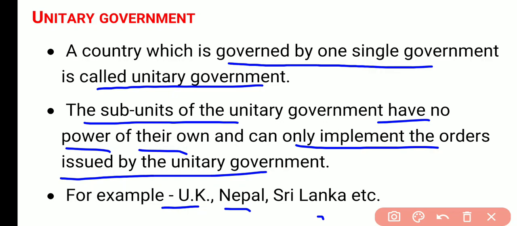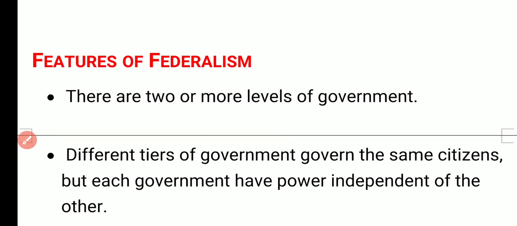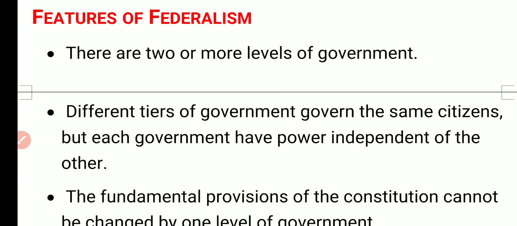Okay, so what is the difference between the federal government and the unitary government? In federal government we have two or more than two levels of government, and in unitary government we have only one level of government. Generally larger countries have the federal system and smaller countries have the unitary system. Let's discuss the features of federalism. What are the features of federalism? That is a very important question of this chapter.